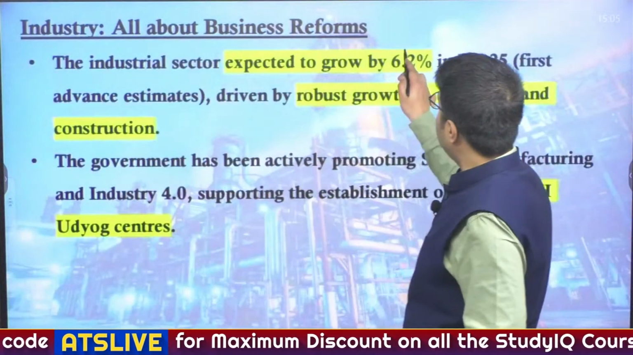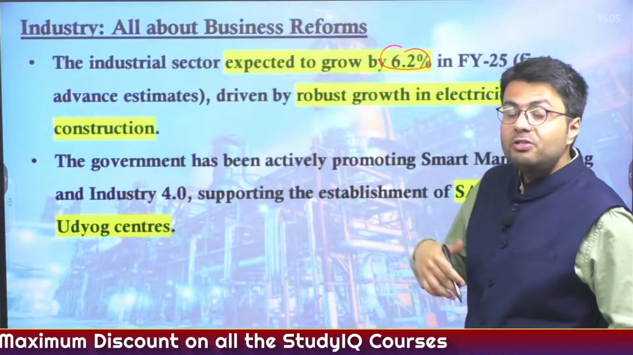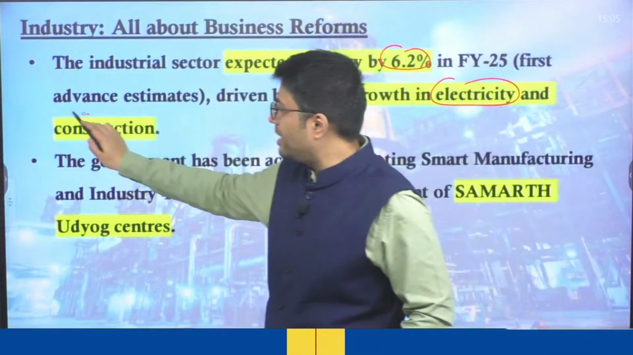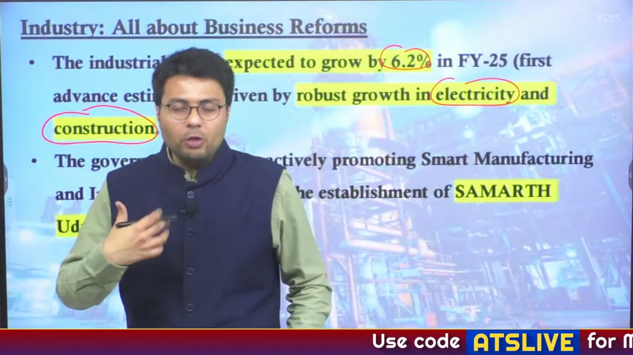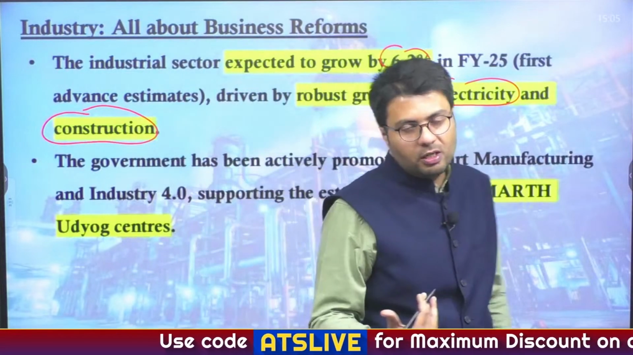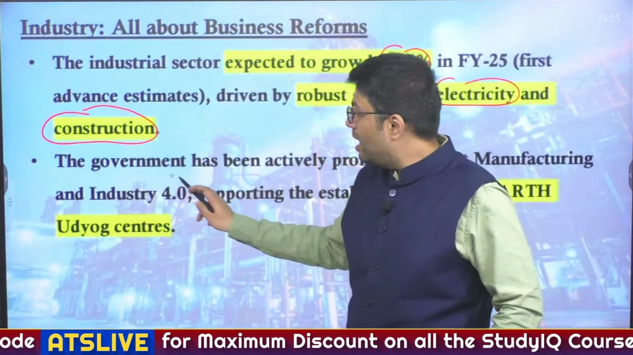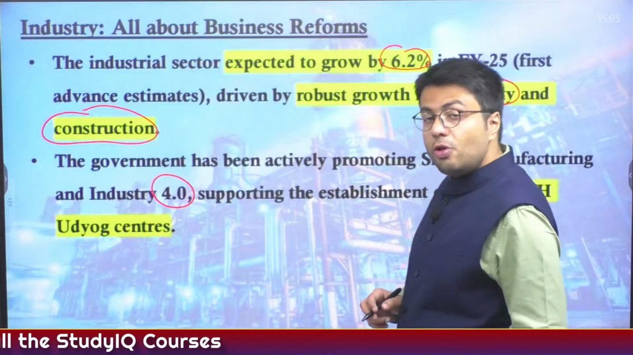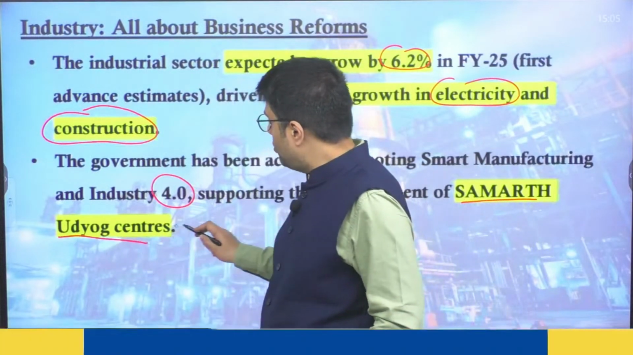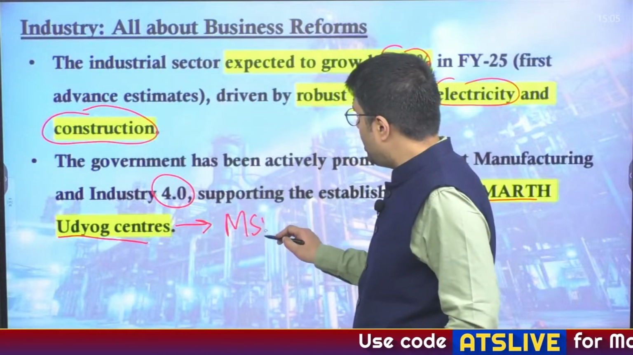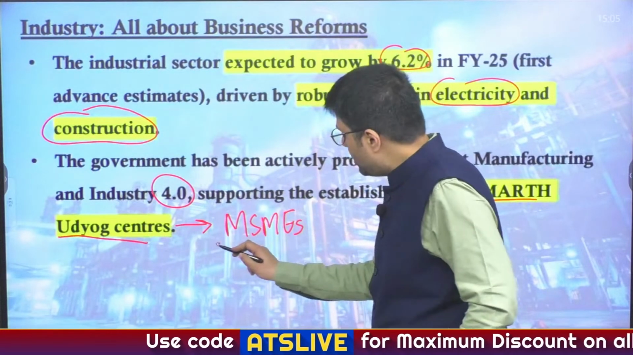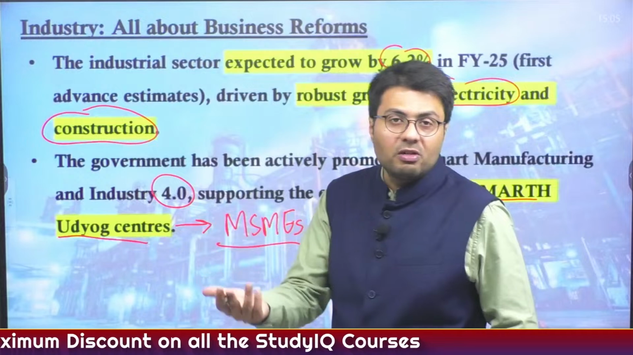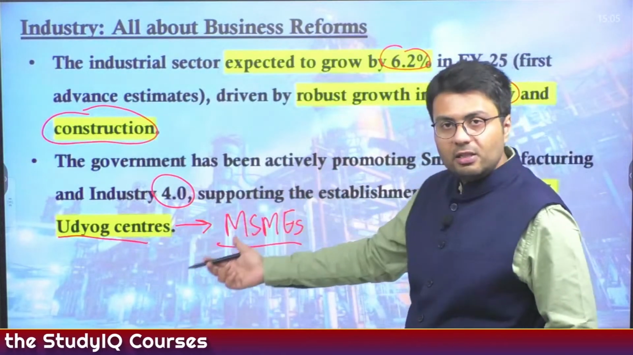Further, the industrial sector is expected to grow by 6.2%, and this is driven particularly by two sectors, that is robust growth in electricity as well as construction activity. Also, India wants to improve the technological levels of its infrastructure and industrial sector by making them technologically advanced through Industry 4.0, and for that Samarth Udyog centers have been established. What these Samarth Udyog centers do is undertake training of micro, small and medium enterprises, as their employees are trained in order to make them more technologically advanced and able to use digital services.